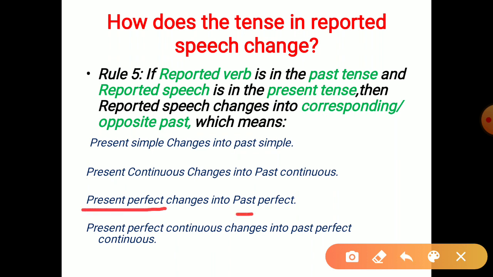Present perfect will change into past perfect. Okay? So present perfect continuous changes into past perfect continuous. So this is the corresponding past.